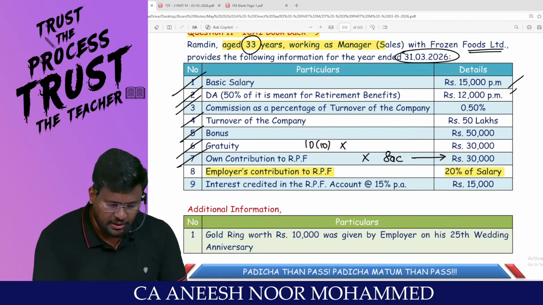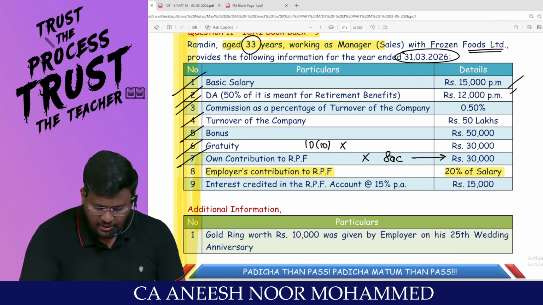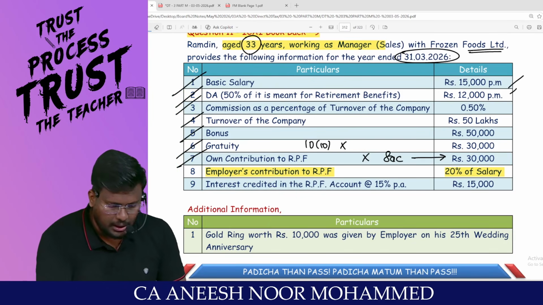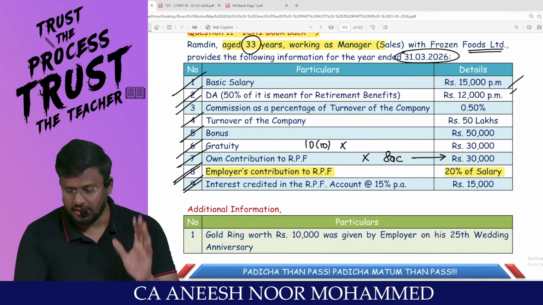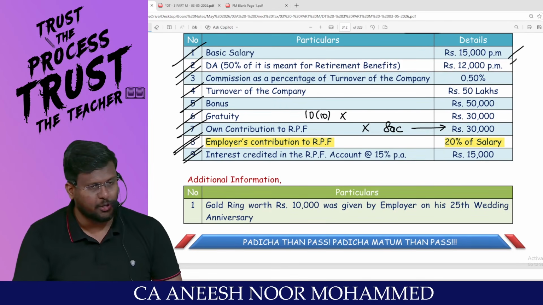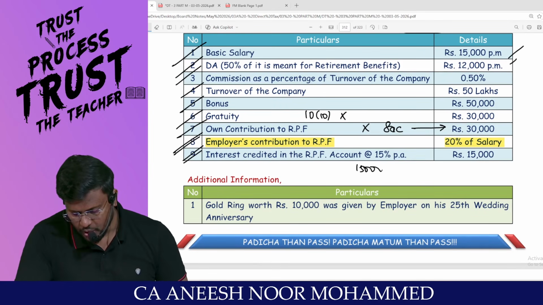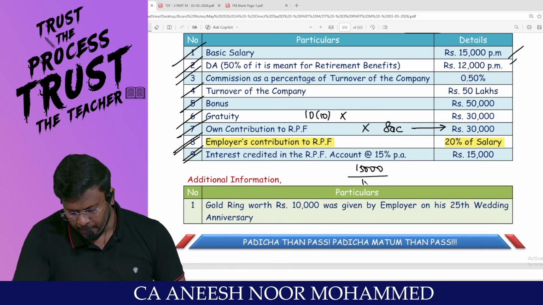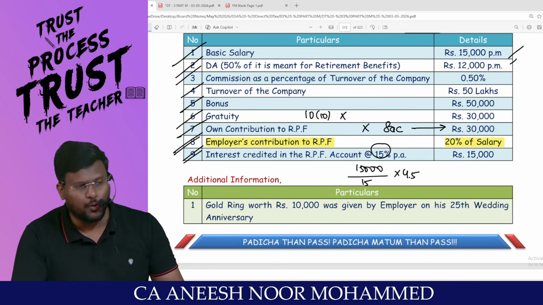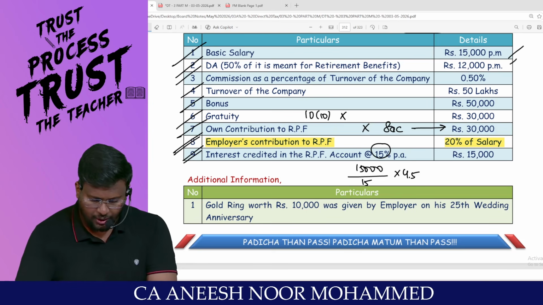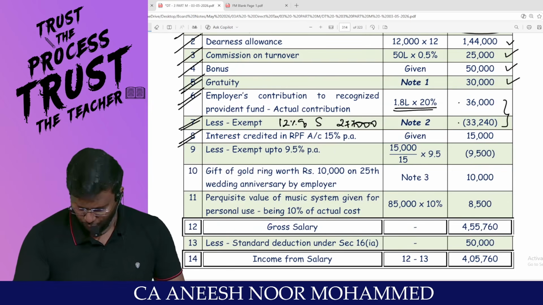Sir, interest credited, the next point. Interest credited in the recognized provident fund account at 15% per annum. How much is allowed? 9.5% is allowed. Over and above 9.5% should be taxable. So 15,000 divided by 15, because this is 15, in excess of 9.5 is 4.5. So 15,000 divided by 15 into 4.5 means 4,500.